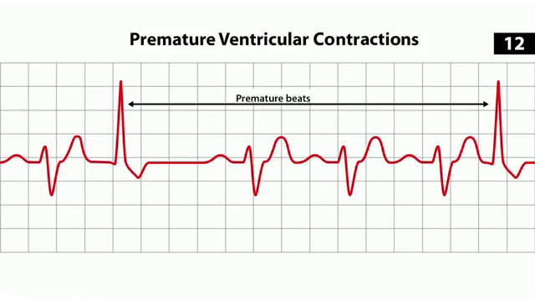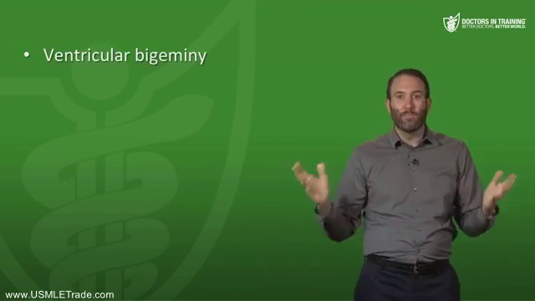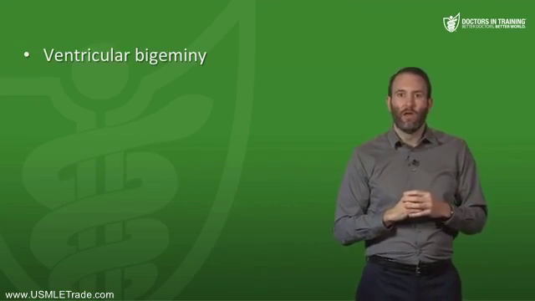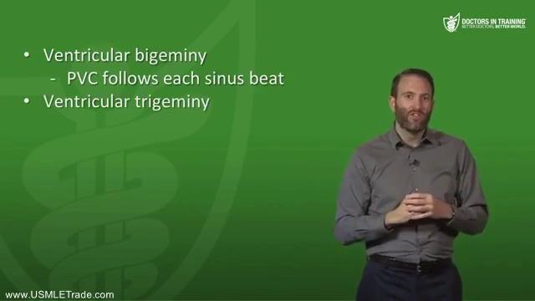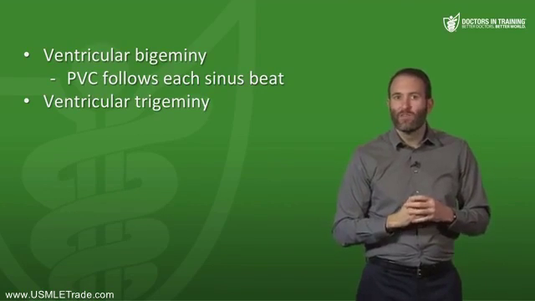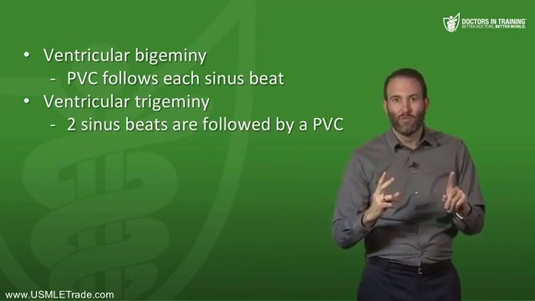And the QRS complex of a PVC is, again, widened. It's bizarre, often notched with a QRS duration greater than 0.16 seconds. So that's greater than 4 boxes. Now, a normal QRS should be less than 3 boxes, if you remember that. Now, a couple of terms you should know. Ventricular bigeminy is present when a ventricular premature beat follows each sinus beat. Ventricular trigeminy is present when 2 sinus beats are followed by 1 ventricular premature beat.